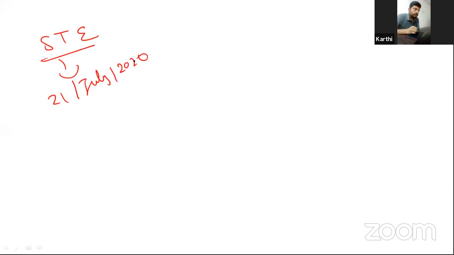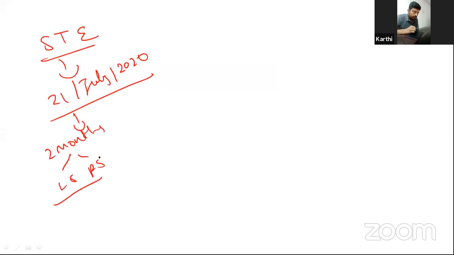Within 2 months, it has to be approved by both Lok Sabha and Rajya Sabha, correct? But in the meantime, within the 2 months, the Lok Sabha has been dissolved for some reasons. Now it is not able to approve that. So how long will this emergency be valid?